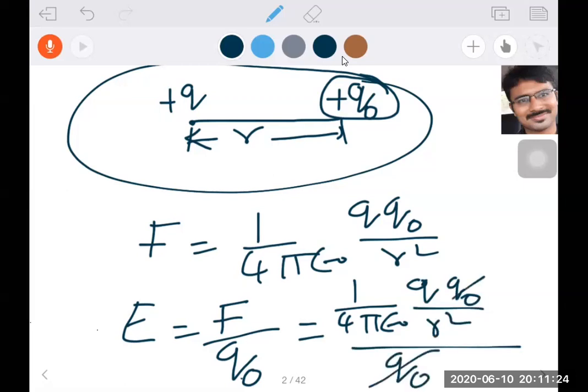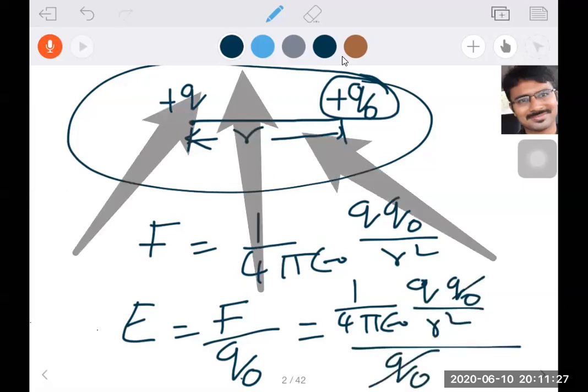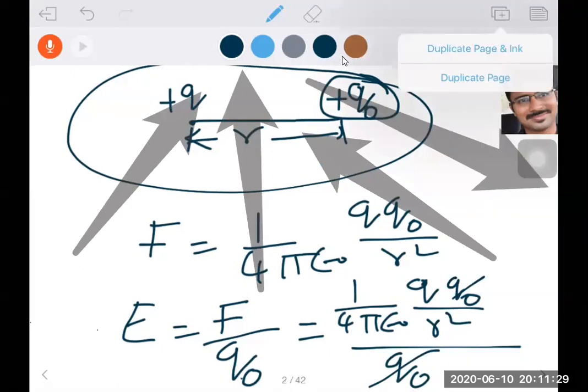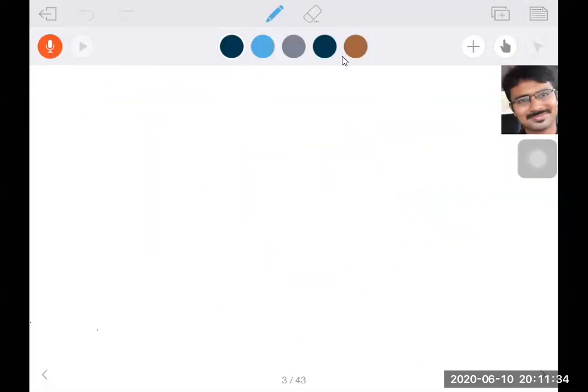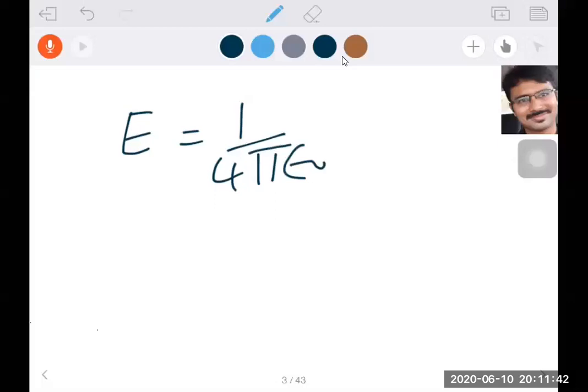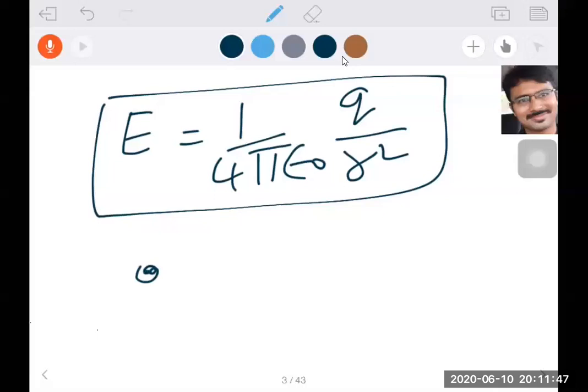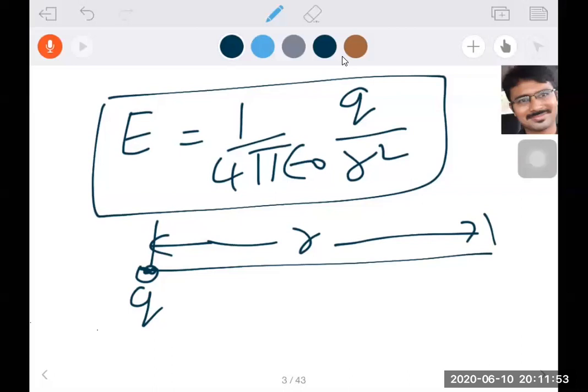So Q0 cancels, and we are left with the electric field intensity formula E equals 1 by 4 pi epsilon naught Q by R square, when a charge Q is placed at a distance of R. This is the information we got related to electric field intensity.